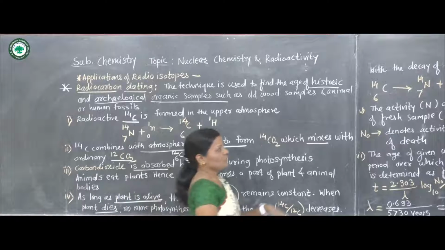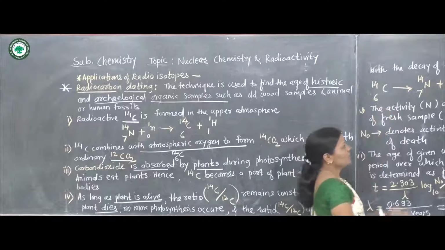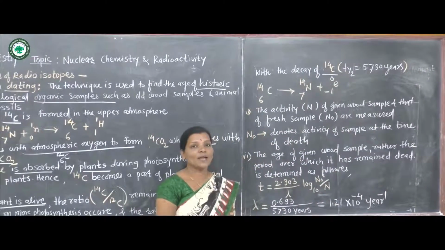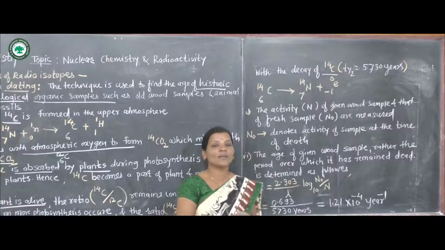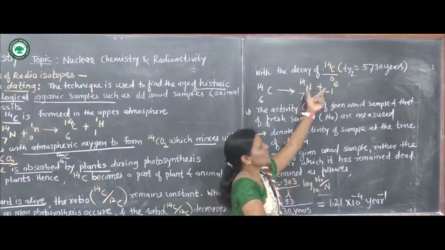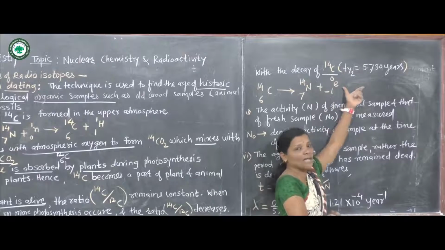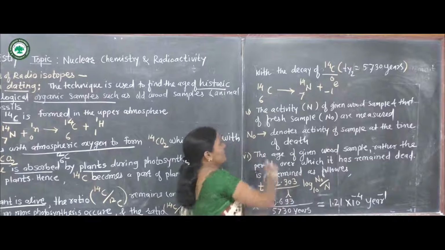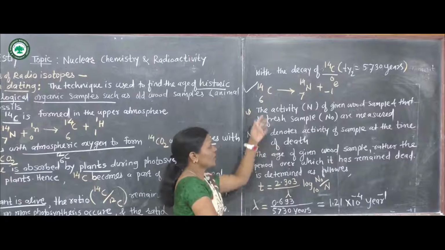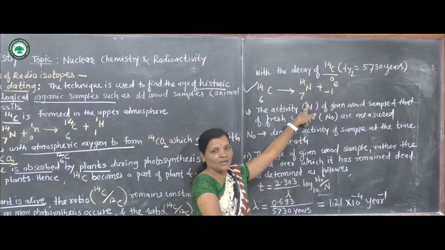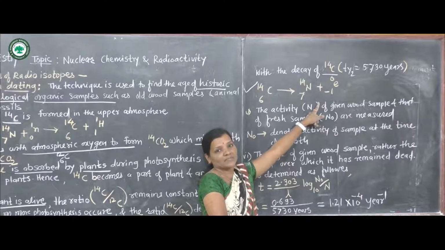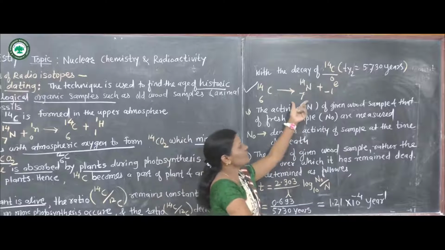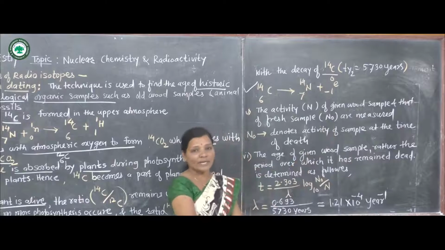Now, with the decay of carbon 14, decomposition of carbon 14 takes place. This carbon 14 has a half life of 5730 years, and on decay it emits a beta particle, and we get formation of a nitrogen nucleus with atomic number 7 and atomic mass 14.